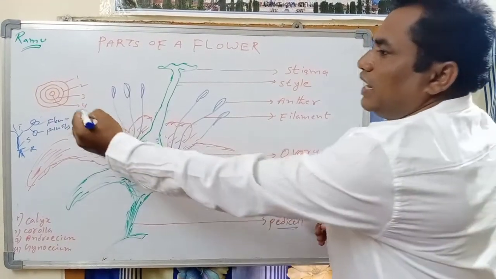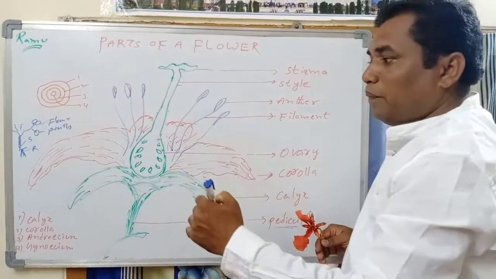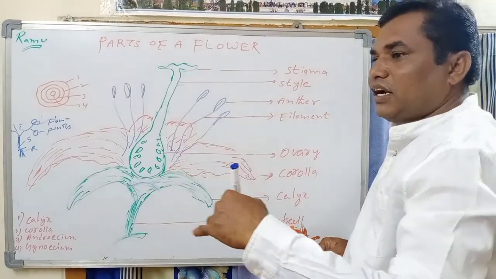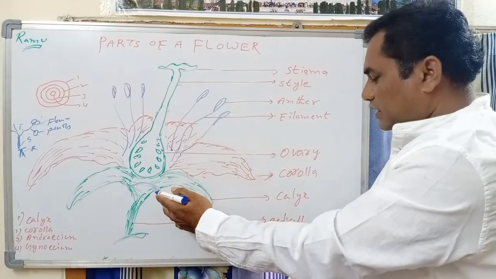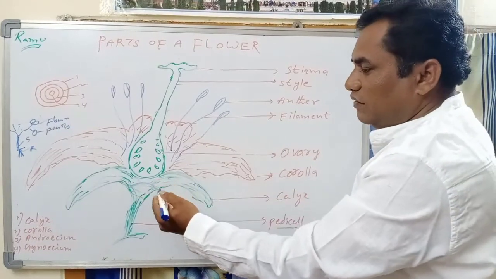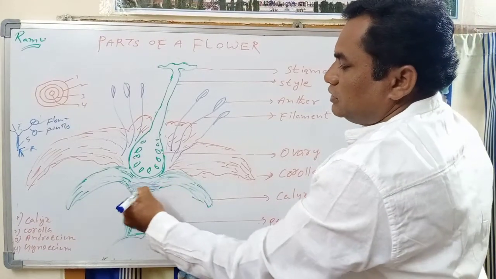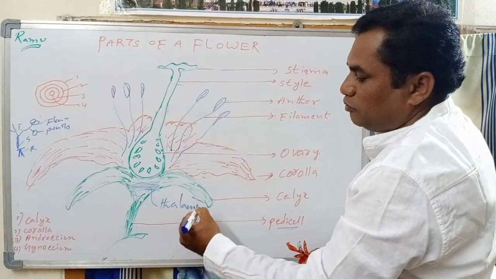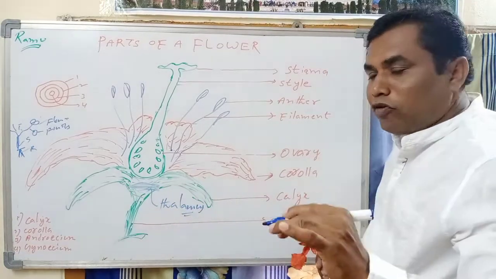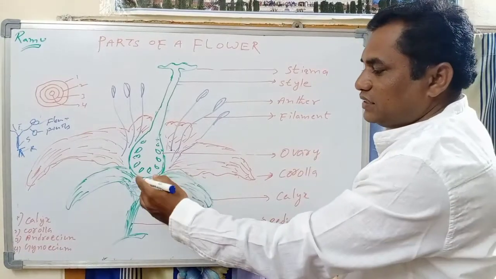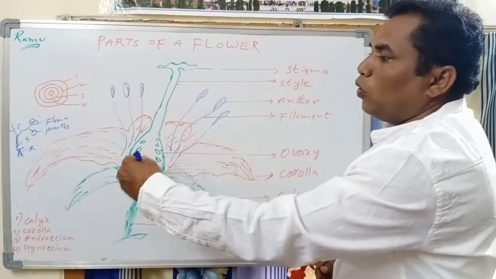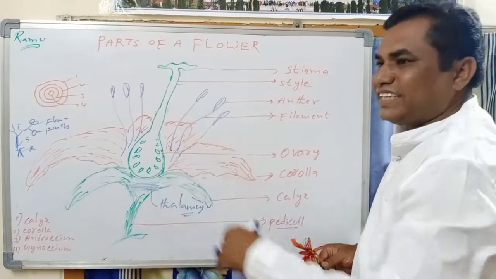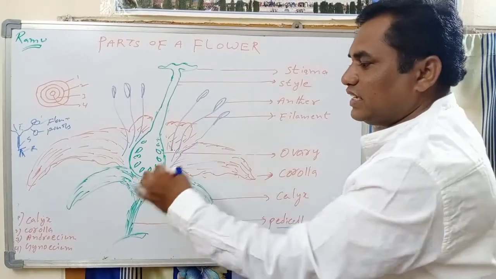The floral parts are arranged at the terminal part of the pedicel. That part is called what? Thalamus. So four floral parts are arranged on the thalamus in a whorl, or a circle.